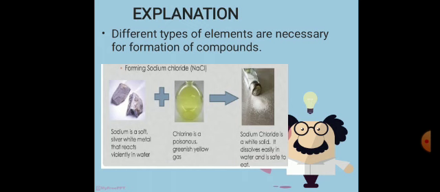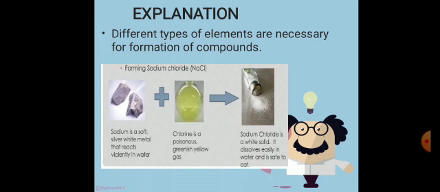So here the formation of sodium chloride. Sodium chloride consists of two elements like sodium and chlorine. It's a pure substance consists of two elements, sodium and chlorine, that are chemically combined together in a fixed ratio by mass. They have the fixed ratio, like sodium has 1 ratio and chlorine has 1 ratio. So the composition or the ratio is 1:1. Now for the formation of sodium chloride, we need two types of elements like sodium and chlorine.